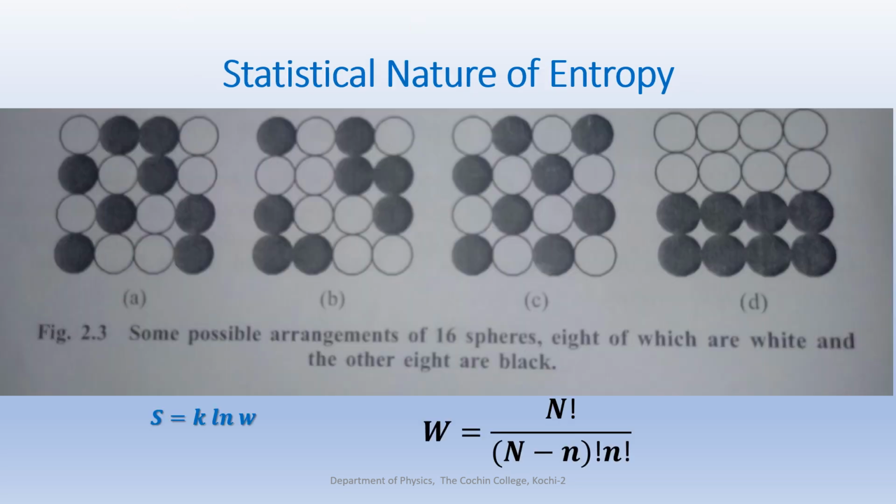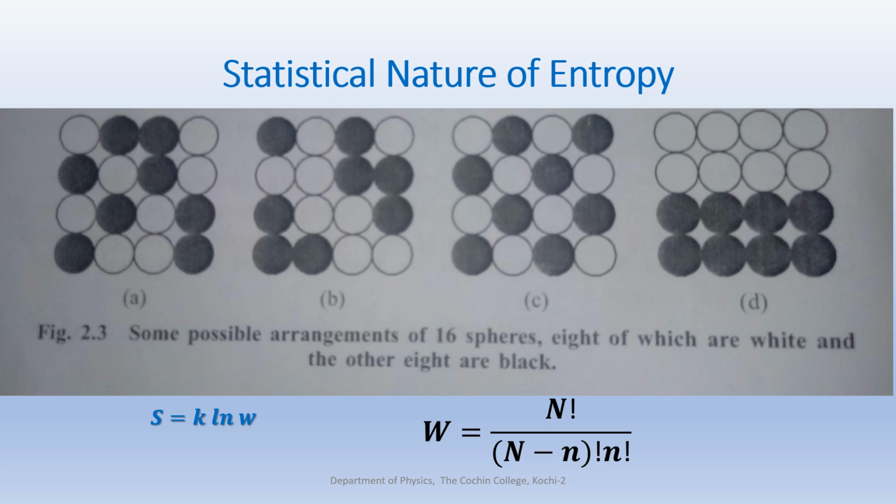Now let us see the statistical nature of entropy. So in the previous slide, we learned the configurational entropy. There are two types of entropy we learned. One is thermal, another is configurational entropy. Thermal entropy occurs due to the change in temperature, and configurational entropy due to the change in configuration of the material. So the configurational entropy of the sample is represented with the expression S equal to k log W. W is the number of different configurations of the same material, and k is the Boltzmann constant. Okay.